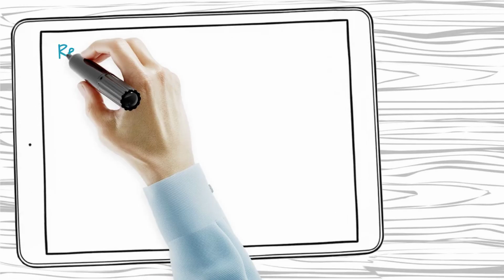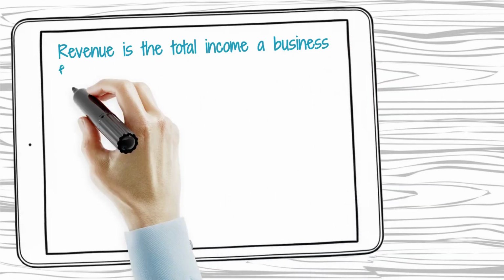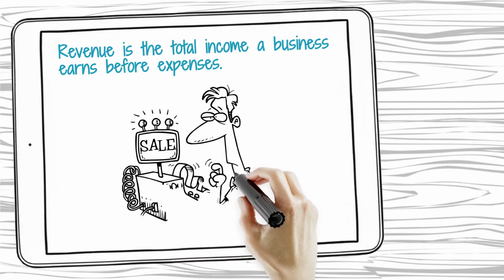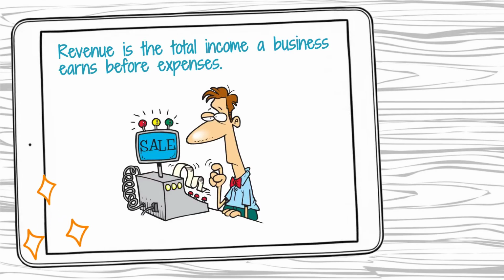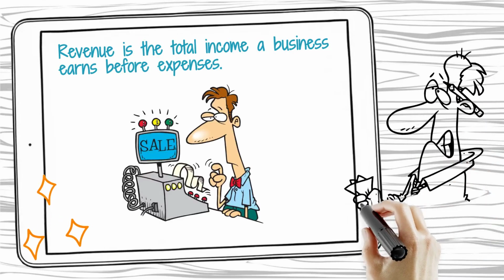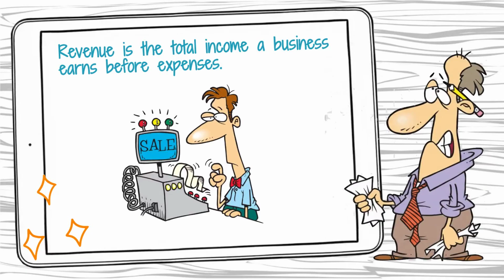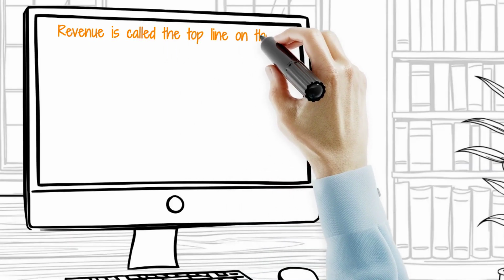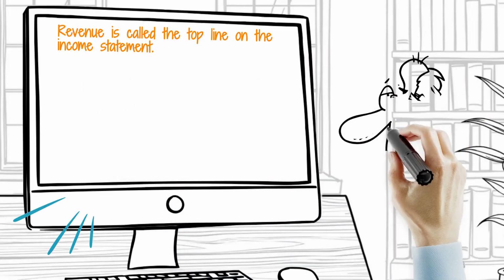Revenue is the total income a business earns from its normal operations before any expenses are deducted. It shows how much money is coming into the business from selling goods, providing services, or other business activities. Revenue is often called the top line because it appears at the top of the income statement.